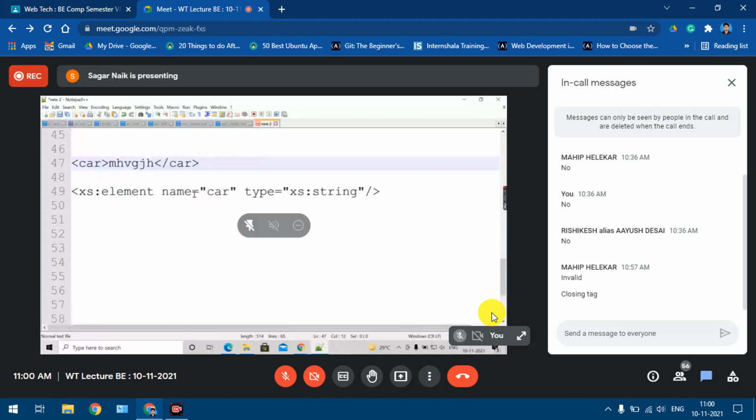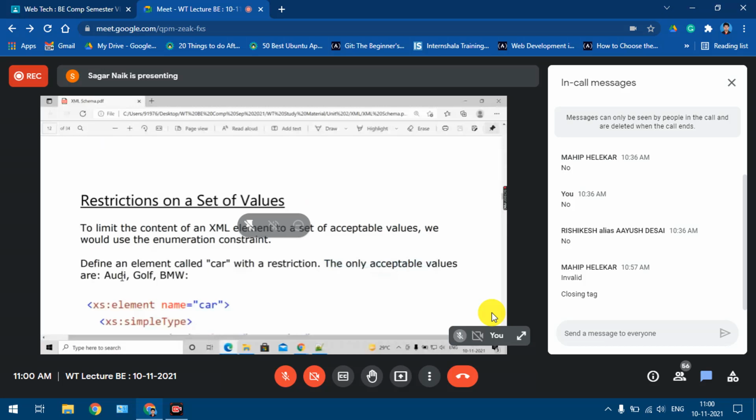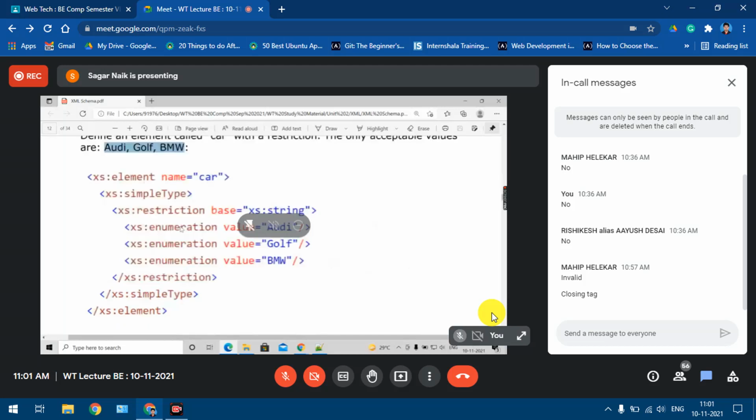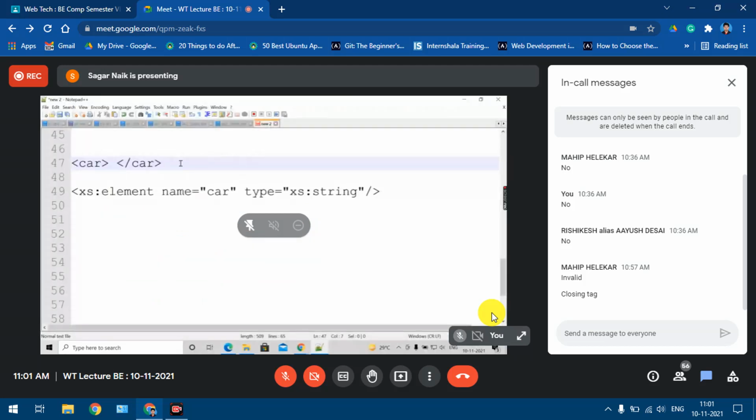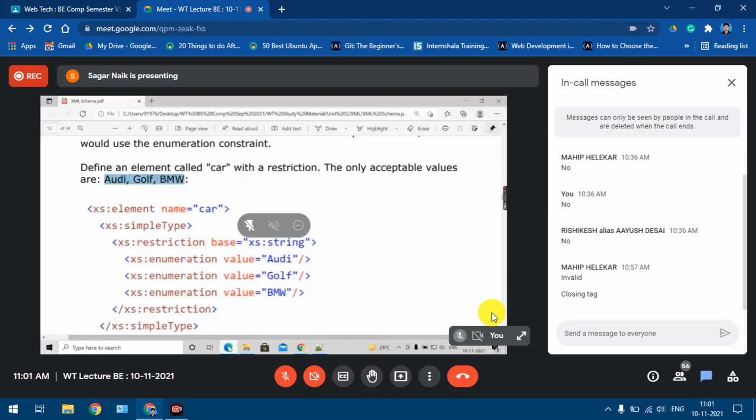Now here it is saying, define an element car. The only acceptable values are these three things. Understood? So how will we handle this in schema now? We'll have to use the enumeration element over here, and we'll have to specify what values are accepted. Again I'll go with the same example. What values are accepted? They are saying only Audi, Golf and BMW. That example we'll see now.